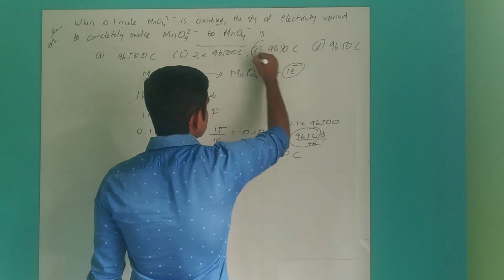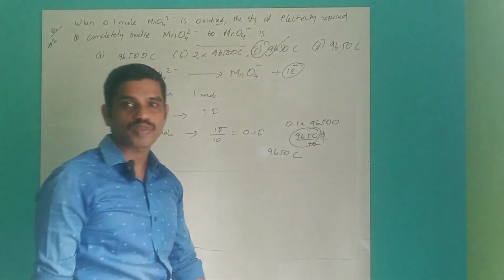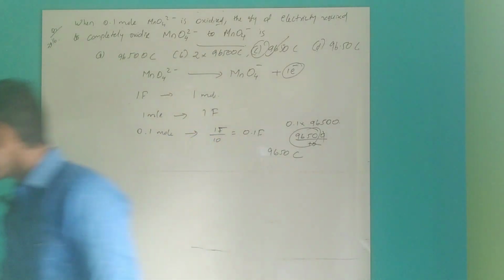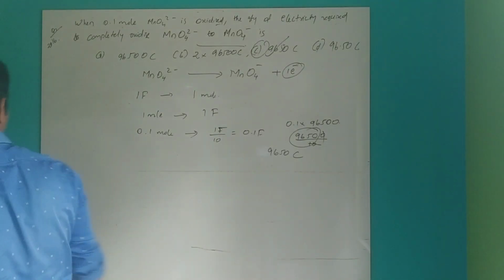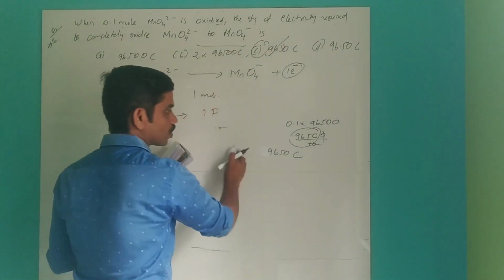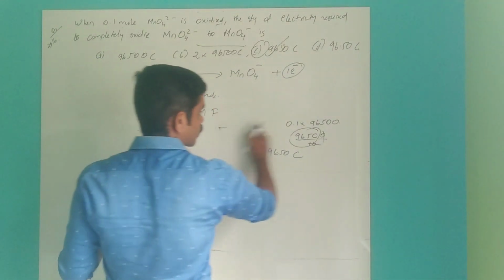That means option C is the right answer. Finished now.